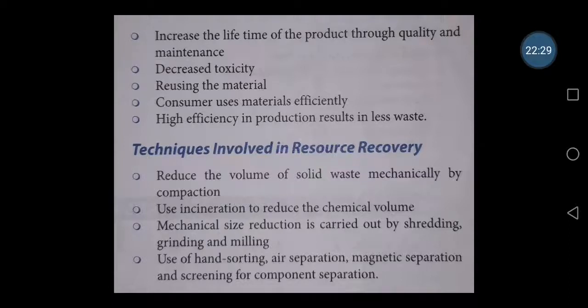So I hope you all have understood solid waste management. Now we are moving into the next part of waste, that is excreta disposal. How to dispose of the excreta and the sewage. So today we are going to continue with excreta and sewage disposal.